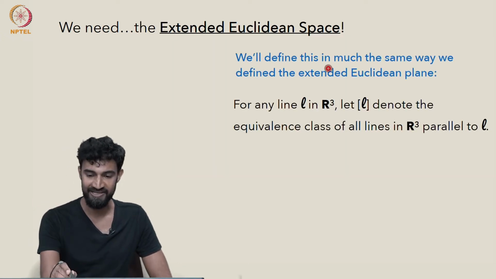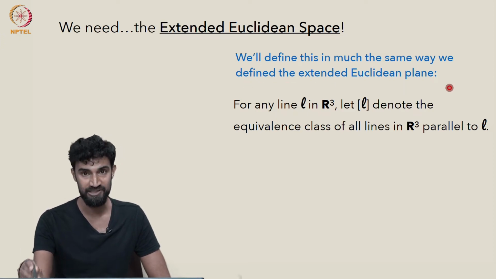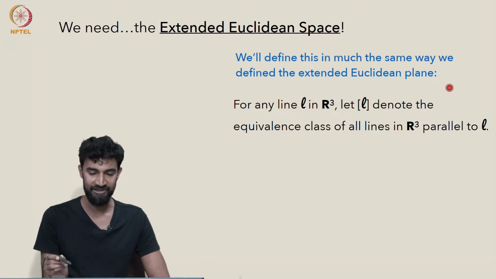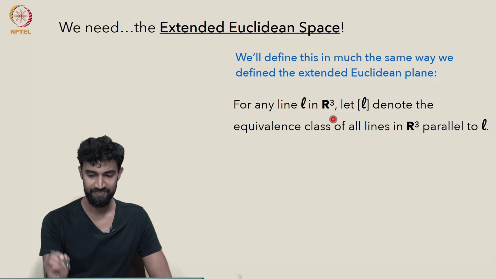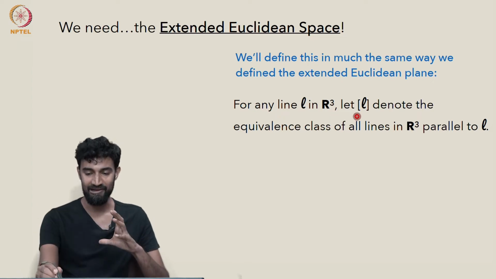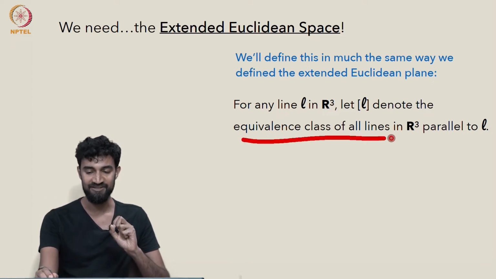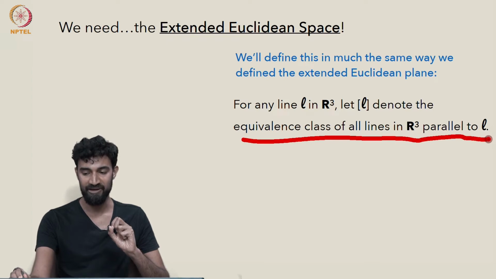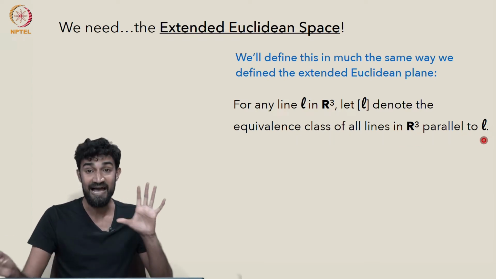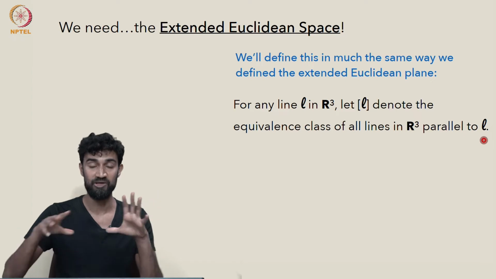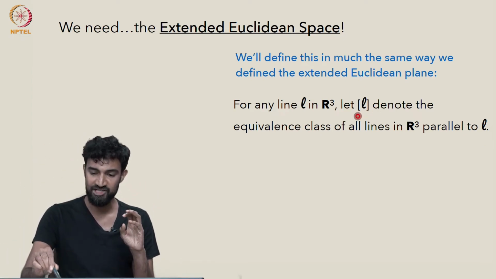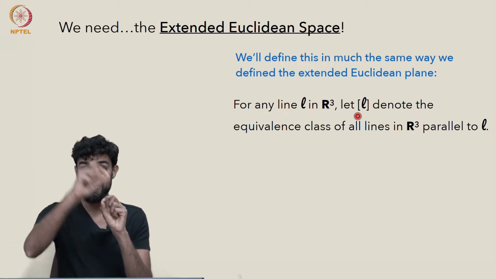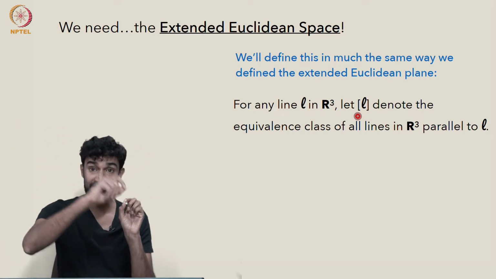So let's define this in much the same way that we defined the extended Euclidean plane. Namely, for every line L in R3, let bracket L denote the equivalence class of all lines in R3 parallel to L. This is the exact definition we did in R2, except now we're looking at lines in space. So bracket L is the collection of all lines in space that are parallel to a given line.